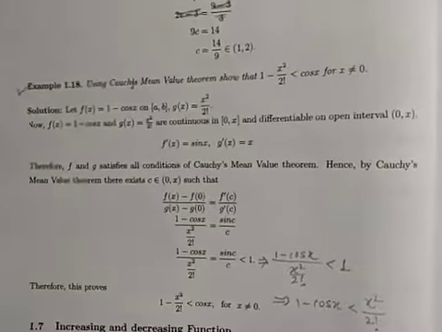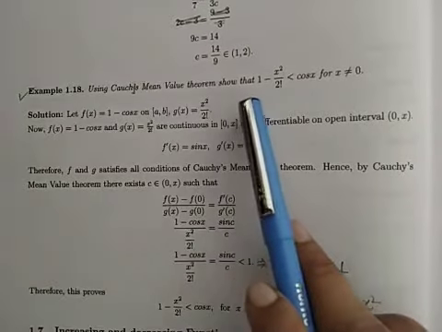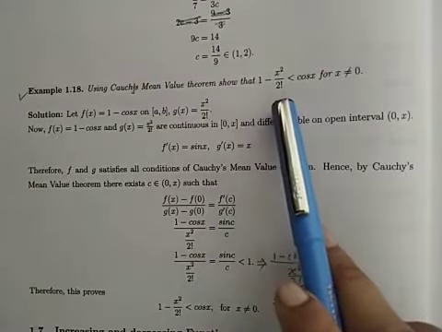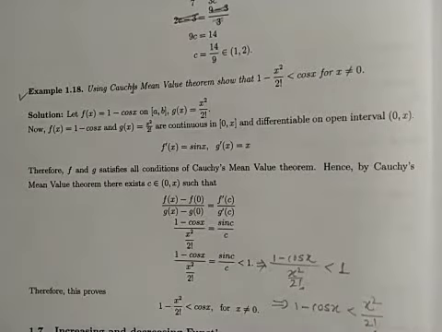Next example of Cauchy's mean value theorem. Using Cauchy's mean value theorem, show that 1 minus x square upon 2 factorial is less than cos x for x not equal to 0.